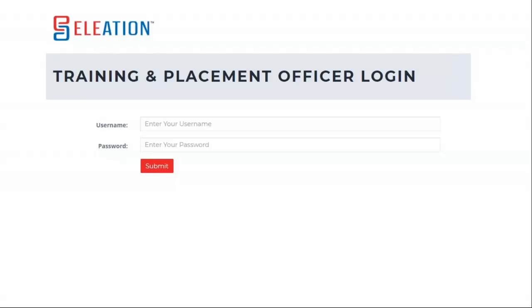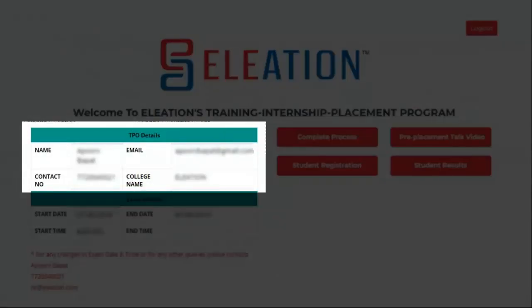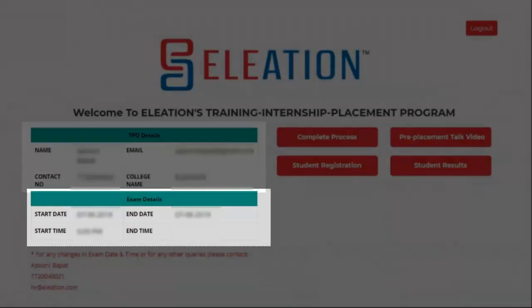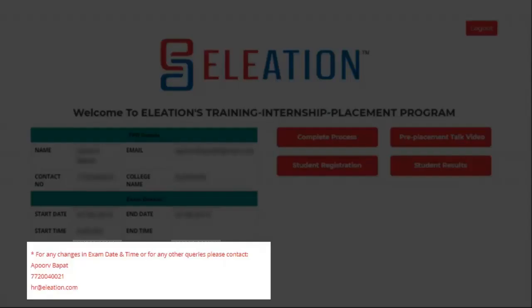Enter the username and password, click on submit. It will open the TPO dashboard. On the TPO dashboard, on the left hand side, you can verify your name, email ID, contact number, college name. Just below that, you will find the exam start date, exam end date, exam start time, exam end time. If you want to change any details, feel free to contact us via hr@eleation.com.